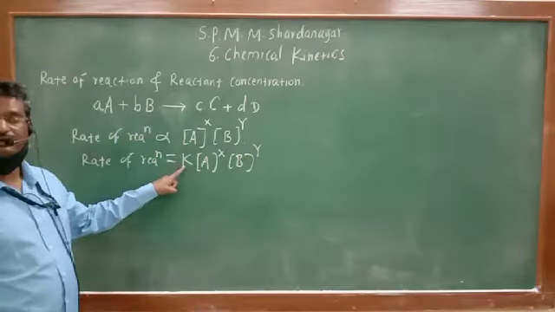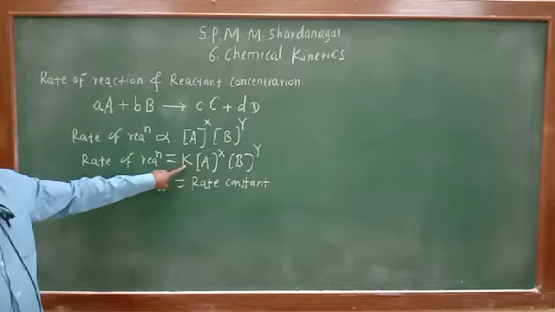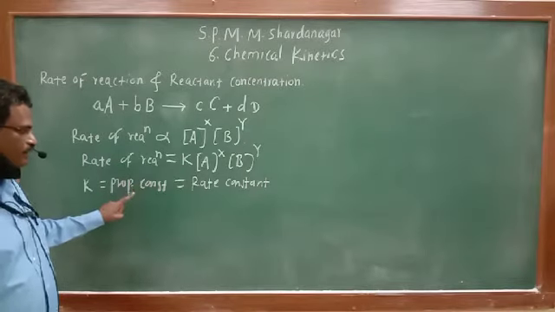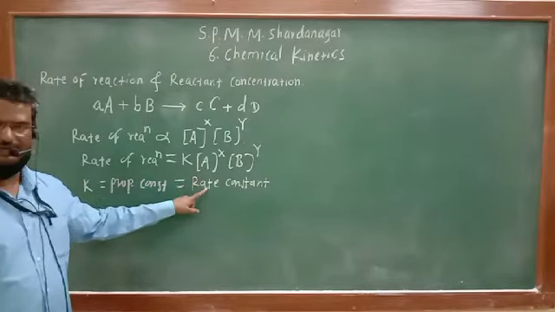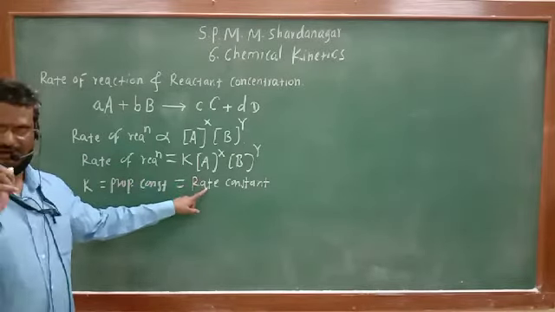This is important here. K in this equation is known as the proportionality constant, and that is also the rate constant.